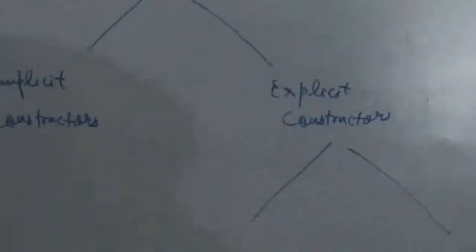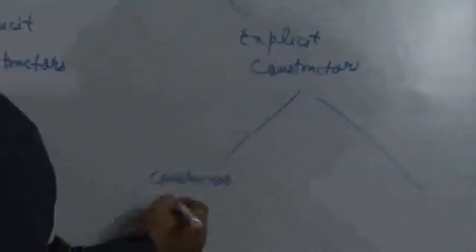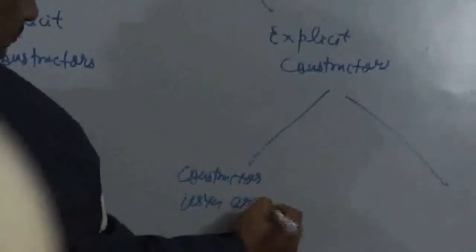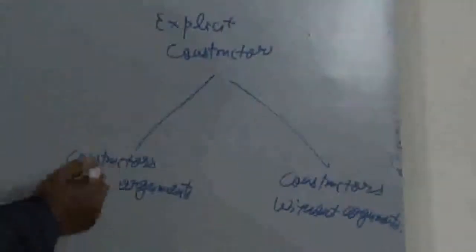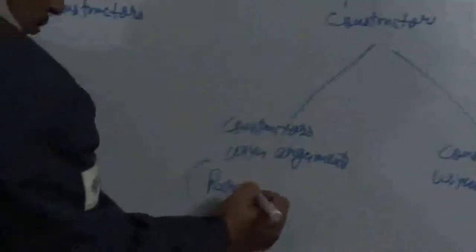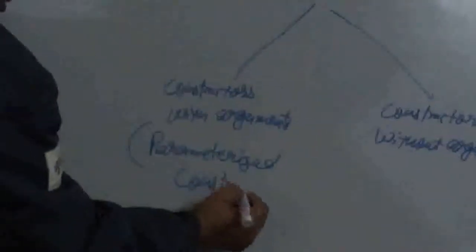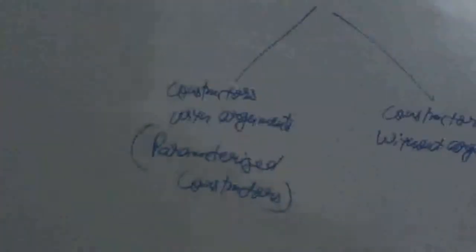Explicit constructors are further divided into two parts: constructors with arguments, and the second category, constructors without arguments. Constructors with arguments are also termed as parameterized constructors. They are also called parameterized constructors.